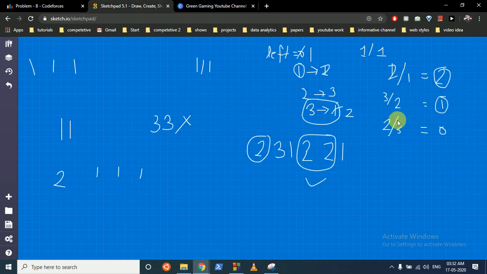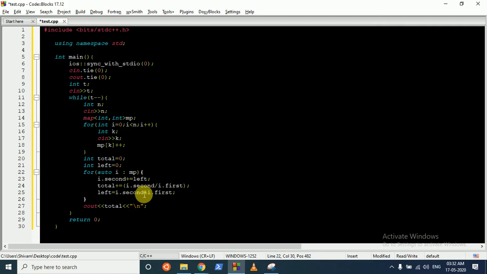And now for the left one, we have to find the modulus of both of them, which is i.second modulus i.first. So what we are doing is finding the total number of groups, and whoever does not find any place in this group, we store in the left, and we add that left to our next group. If it is not added in the next group, it will be added to the left again and it will continue. I hope you understand the logic and the code as well.